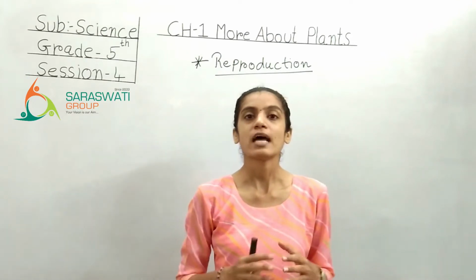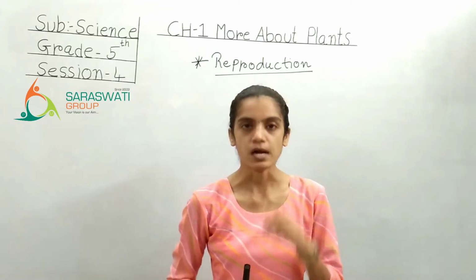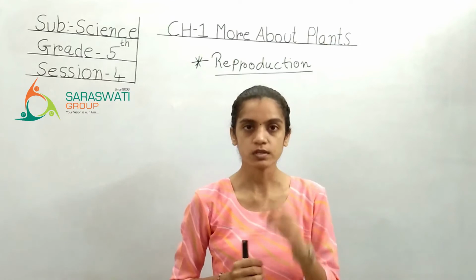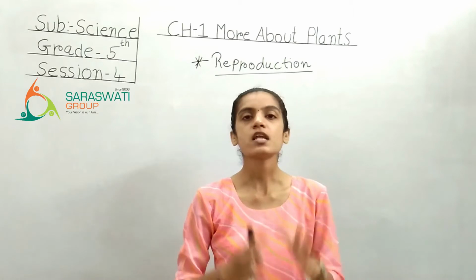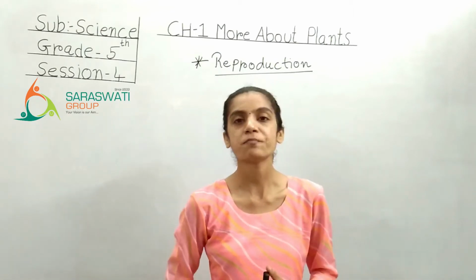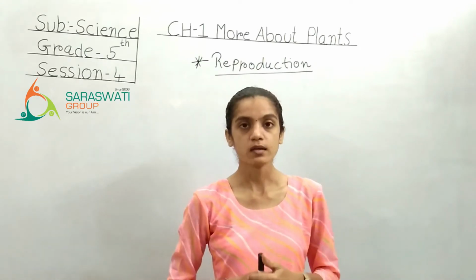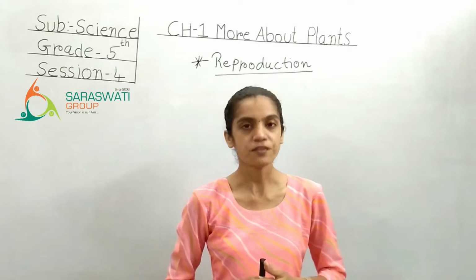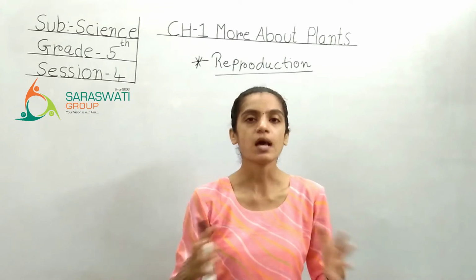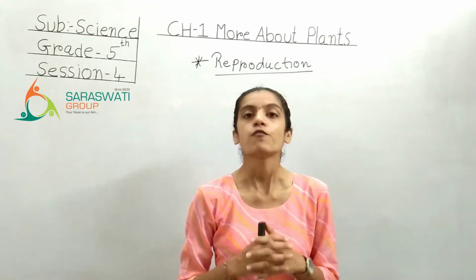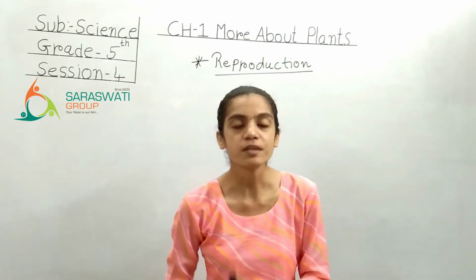Now, we know that in plants there are so many parts, but there are three main parts. One is a root, second one is a stem, and the third one is leaf. These three parts are common in all types of plants and trees, but there are more parts than that also. One is a flower and the second one is a fruit. But flower and fruit you cannot see in every plant. So here we have to see the reproduction from the different parts of the plant.